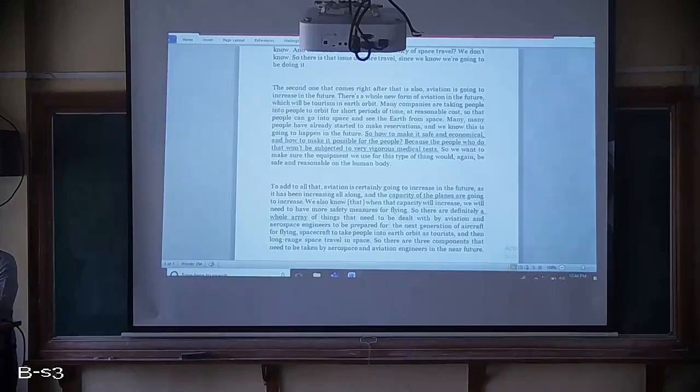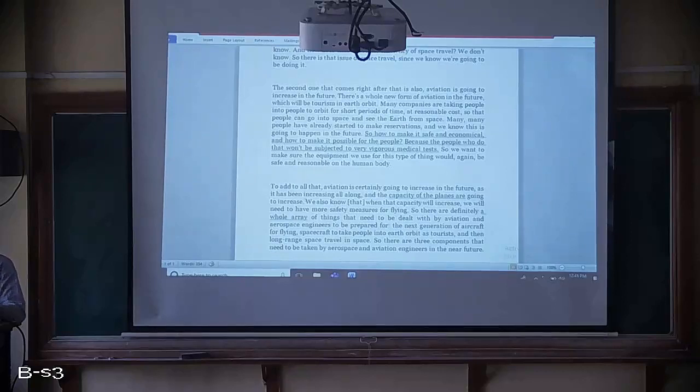So how to make it safe and economical, that we need to see now. If demand is more for space travel for tourism purposes, then we need to see how safe it is for the passengers. And also it should be economical. If you are offering tourism at a huge amount of money, nobody will come. Again, it's a waste for the companies.